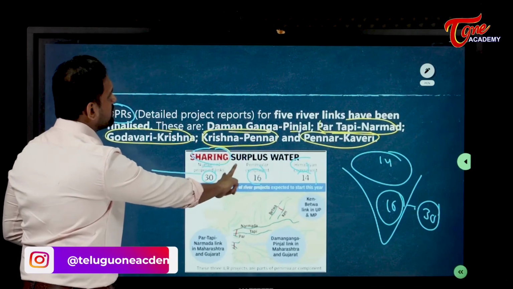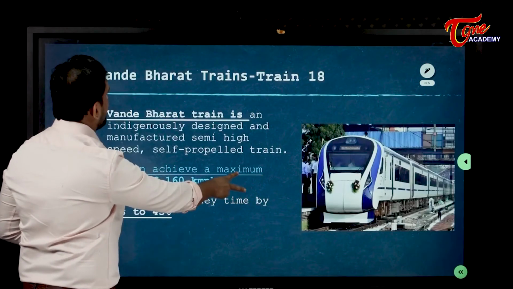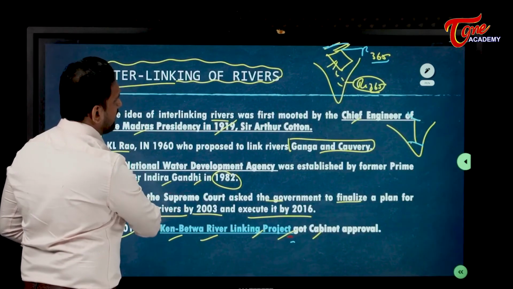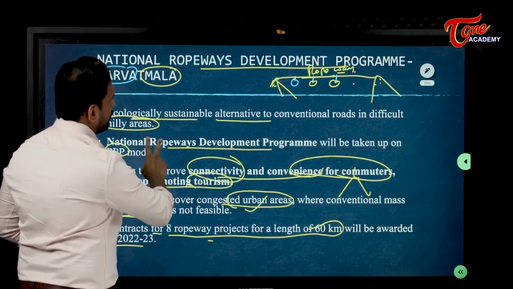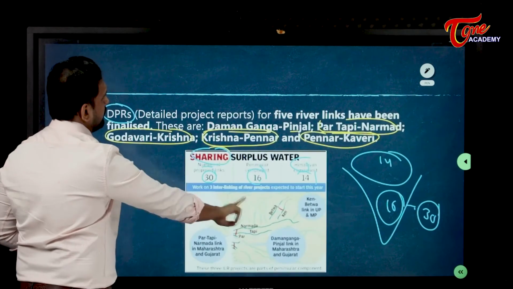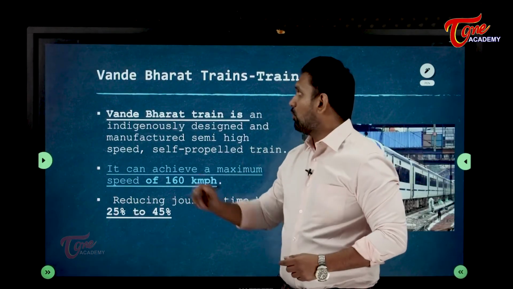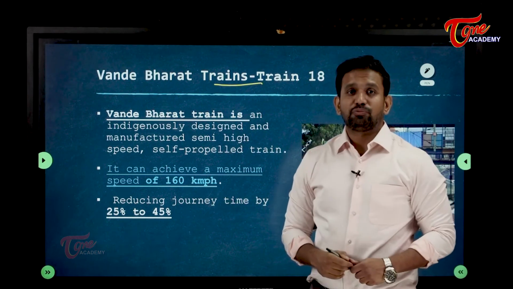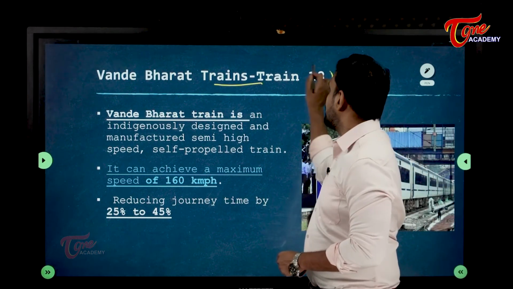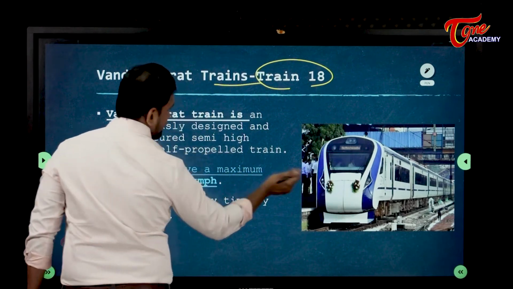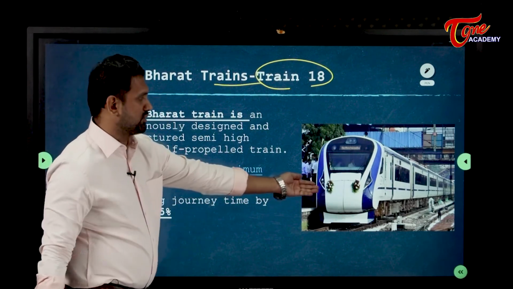This was there in the news. Now again this is a part of Vande Bharat trains. It's a part of transportation only. PM-GATI Shakti was there before. Fine. Let us now discuss Vande Bharat trains. This project is also called the Train 18 project. You can see this is what Vande Bharat trains look like.